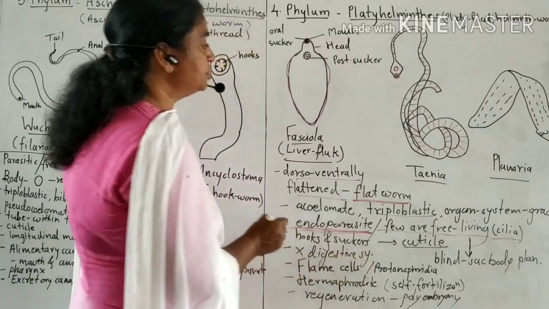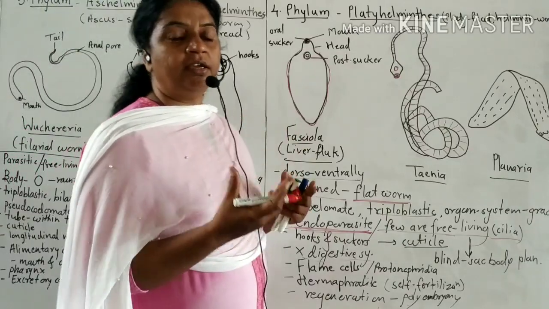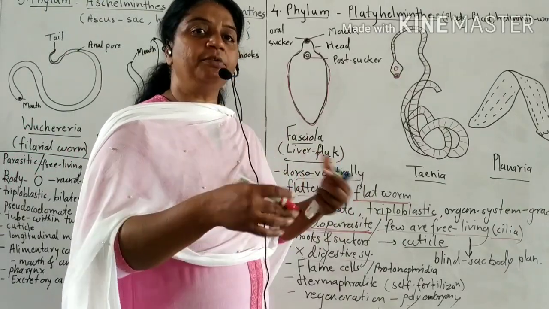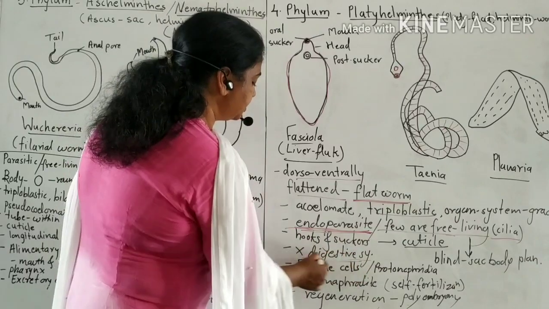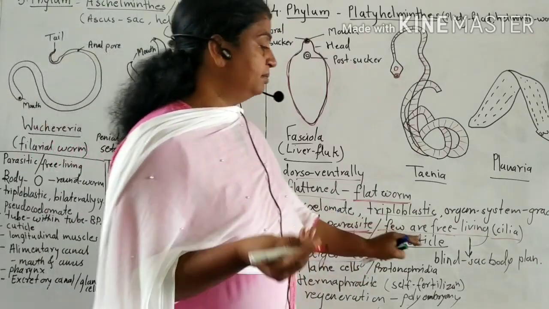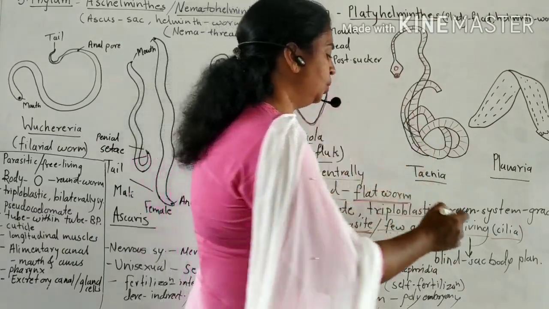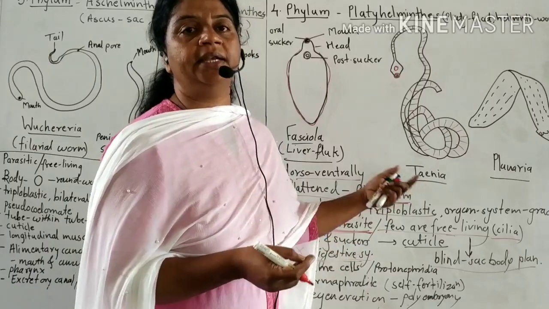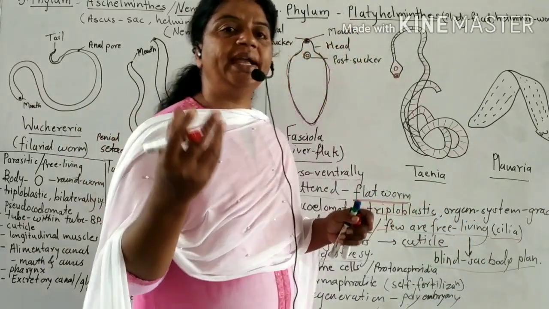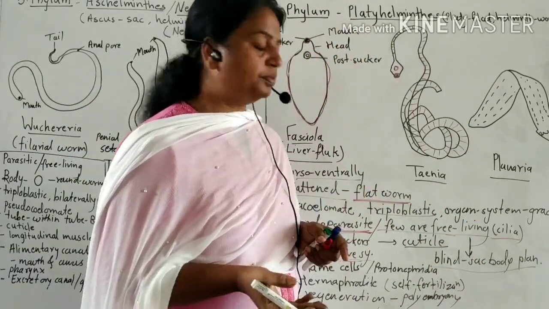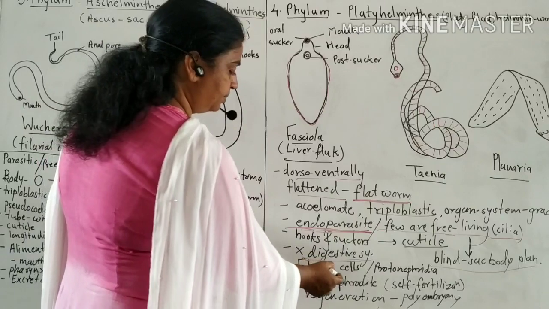Then the digestive system: in parasitic forms there is no digestive system, because they do not need to digest food. They get food from the host because they are endoparasites. So there is no digestive system. And among free-living flatworms, they show an incomplete digestive system like Hydra or Coelenterata. The body plan is a blind sac, with only one opening through which food enters and undigested food is ejected. Only free-living forms have an incomplete digestive system.